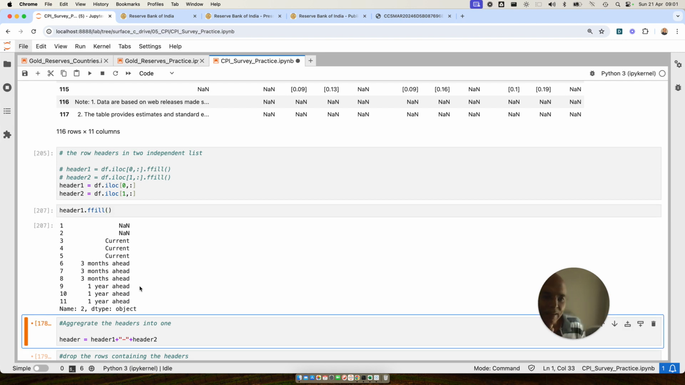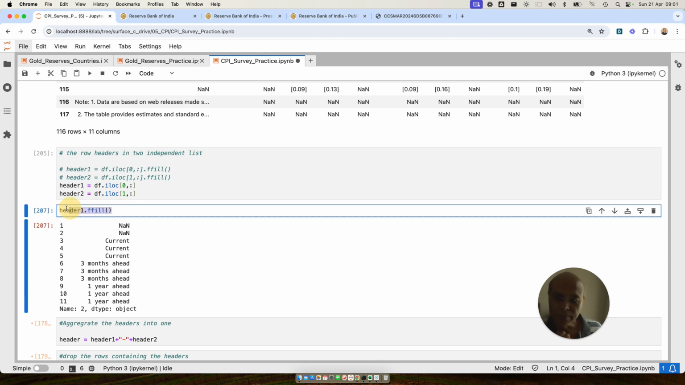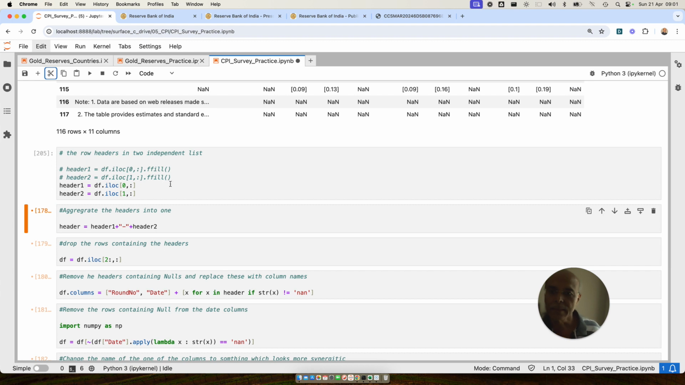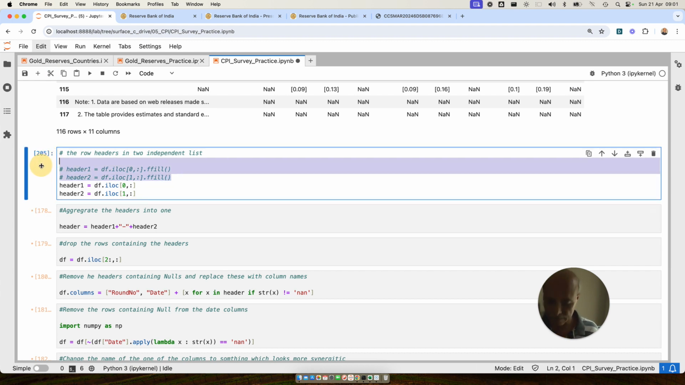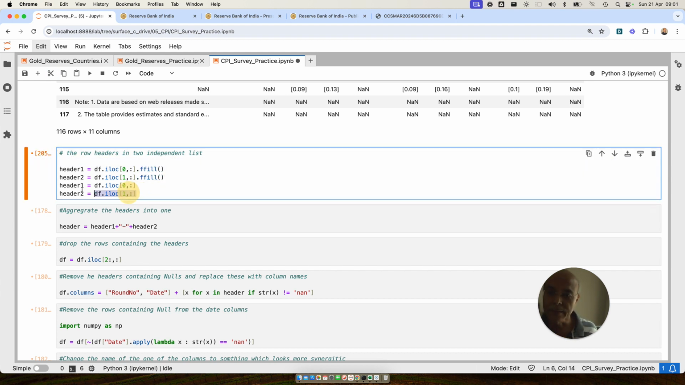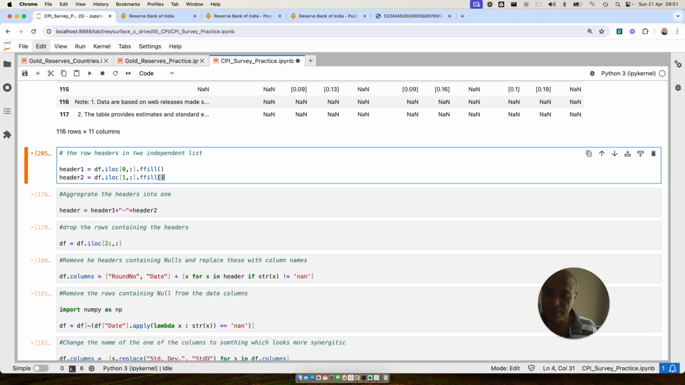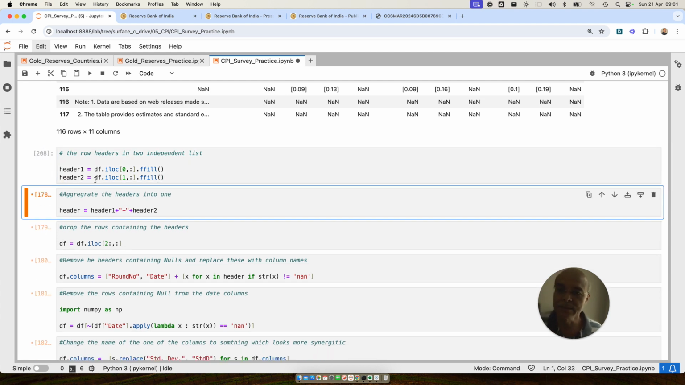So you see? So it becomes very clean. That is the reason I am using fillna. Now you probably understand. So let me just delete this, and let me uncomment this, and I'm going to delete this, okay? So once I've deleted and uncommented this, and I run this, you will have header 1 and header 2 as I have described.